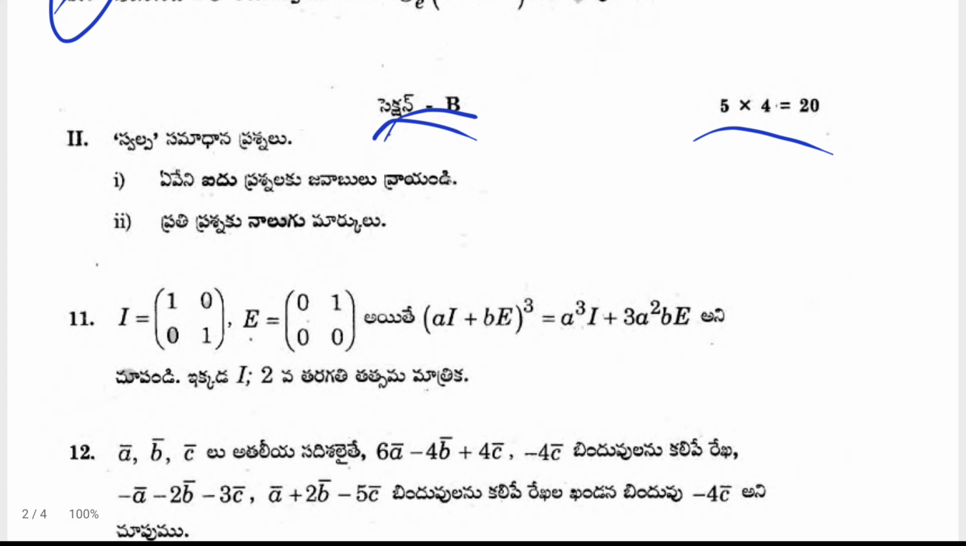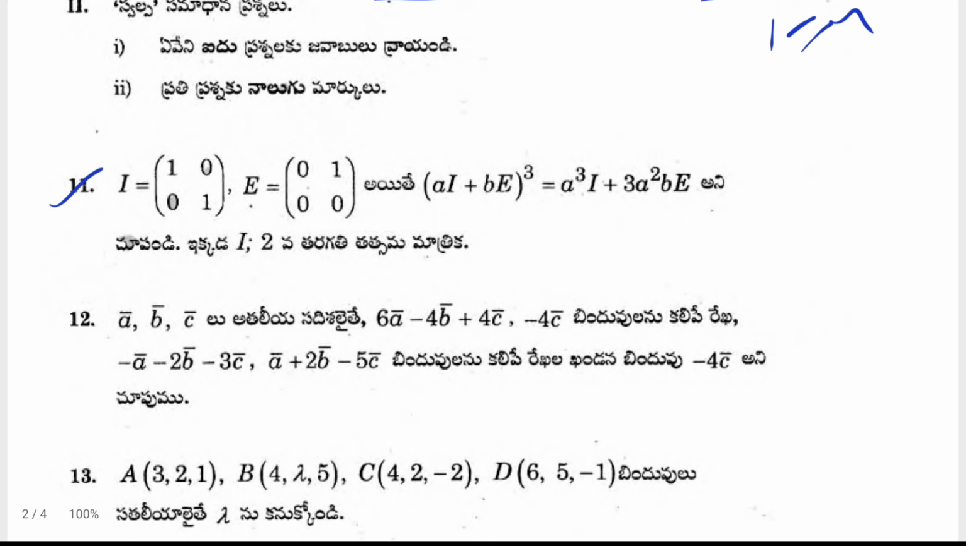Okay, this is section B. Right, this is section B. It carries 1 question for 4 marks, then 5 questions for 20 marks. Okay, and here the 11th question, 12th question. So till here it is clear for you. Well, question number 13 you can see.